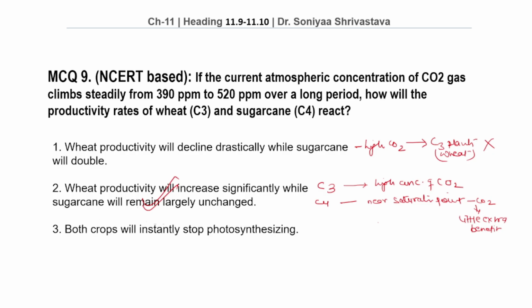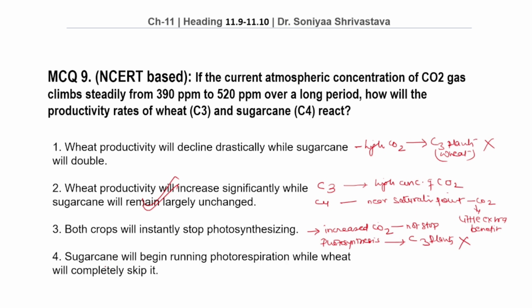Option number 3. Both crops will instantly stop photosynthesizing. Increased CO2 does not stop photosynthesis. In fact, it generally enhances photosynthesis in C3 plants. Therefore, this option is wrong. Option number 4. Sugarcane will begin running photorespiration while wheat will completely skip it.